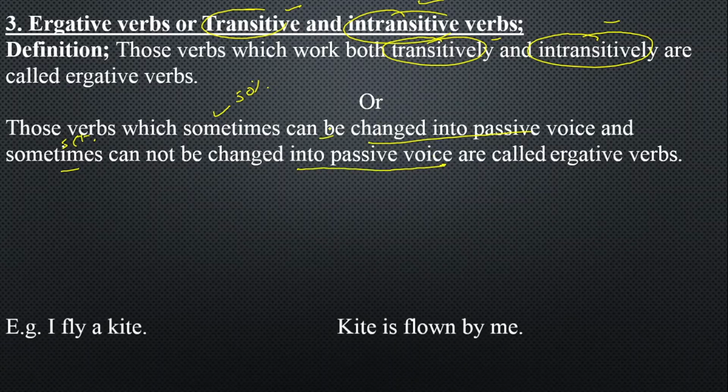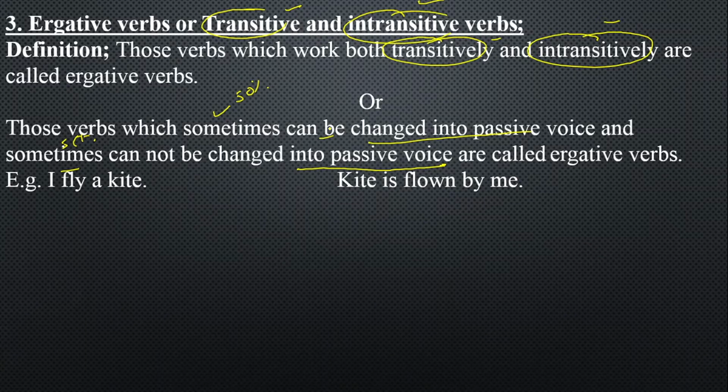Now we will go towards the examples. I say, I fly a kite. Kite is flown by me. Here your verb fly is working as a transitive verb. Why? Because here your doer of an action, the subject, can be changed into agent, and the agent tells us who does an action. And your object can be changed into title subject. And what is title subject? A person, place, or a thing in a sentence which we are talking about, which is also known as topic subject. So see, I fly a kite. Kite is flown by me.